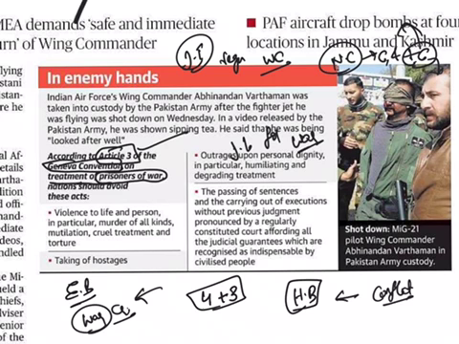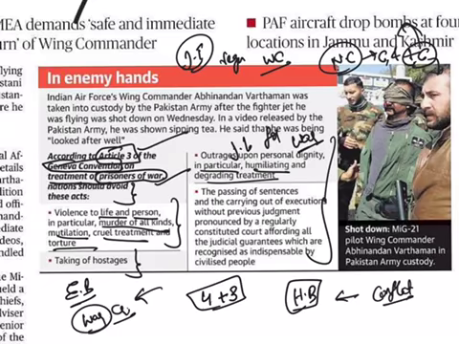these hostilities. Here it was very clearly given that according to Article 3, the prisoners of war should be treated, and what are the things that have to be avoided. Here there should be no violence to life and person in particular, and murder, mutilation, cruel treatment and torture, taking of hostages, outrages upon personal dignity in particular, and humiliating, degrading treatment. All these should be avoided according to Article 3 of the Geneva Convention.